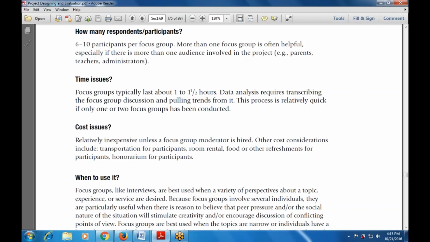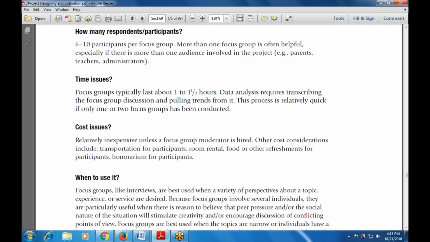Whenever a focus group moderator is hired, it becomes expensive, and there are other costs also included, like transportation, room rental, food or other refreshments, and the honorarium for the participants. So these are the various cost issues to oversee.